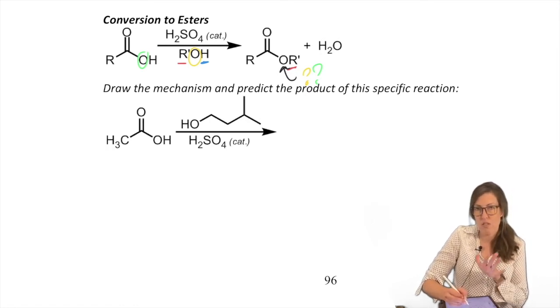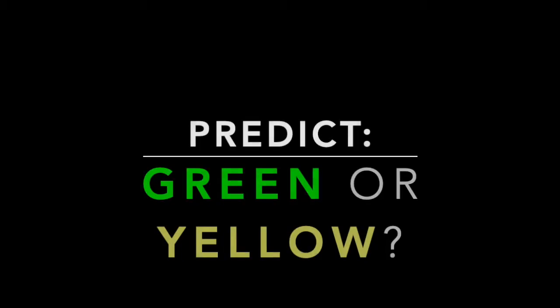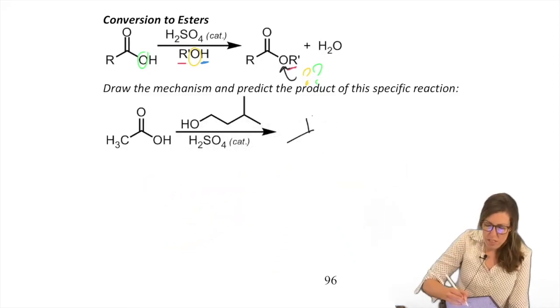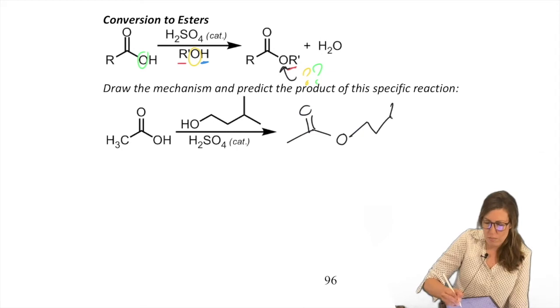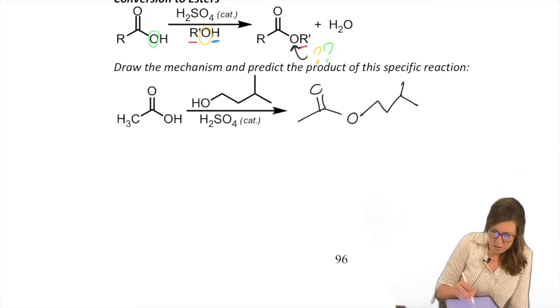So let's do this one step by step since we haven't been adding acid. We've been doing these under basic conditions for the most part. We can predict the product though. We know we have an O and the new R group. So it's that big old guy there. No big surprises, but the mechanism will reveal this, which will help us work out future problems.